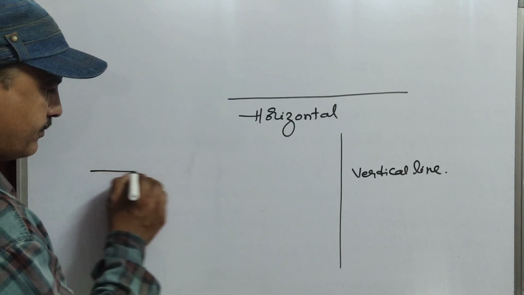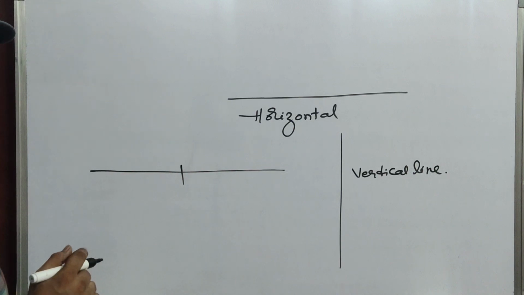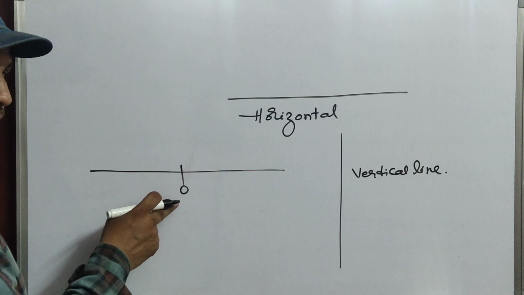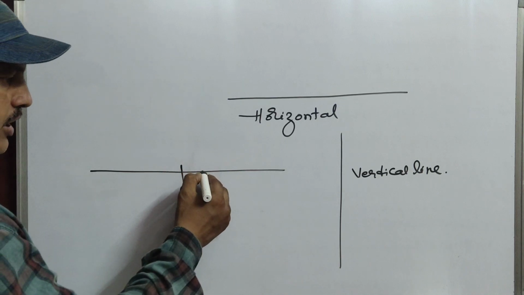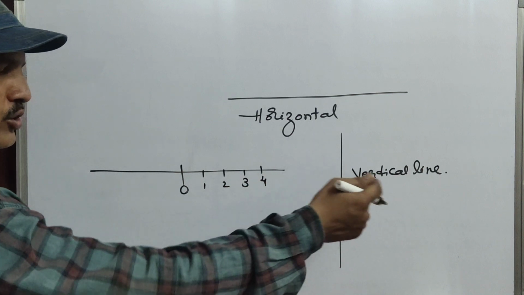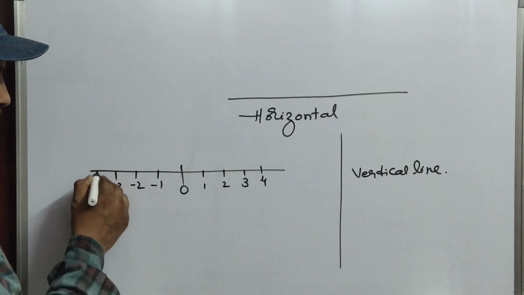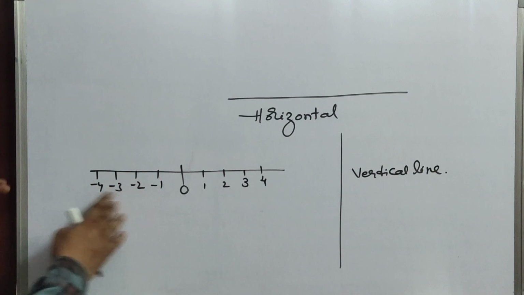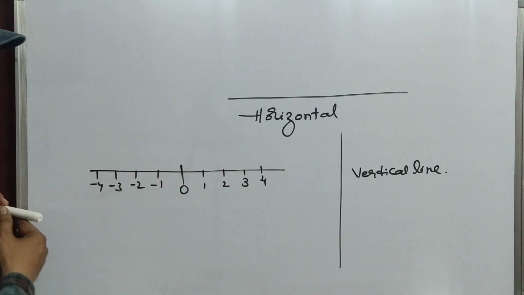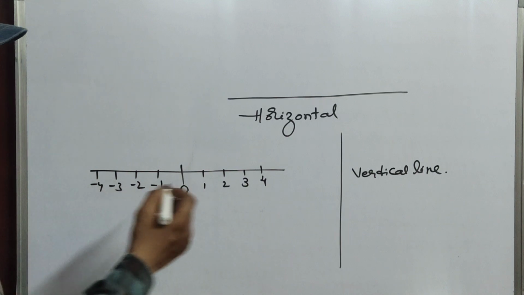You already know this line, like the integers you learned. Here at the center is 0, because it is neither positive nor negative. And here 1, 2, 3, 4, all positive numbers. Similarly -1, -2, -3, -4 and so on, all on the left side. Okay. But what is this line called? Horizontal line. Now we will call this one the x-axis.